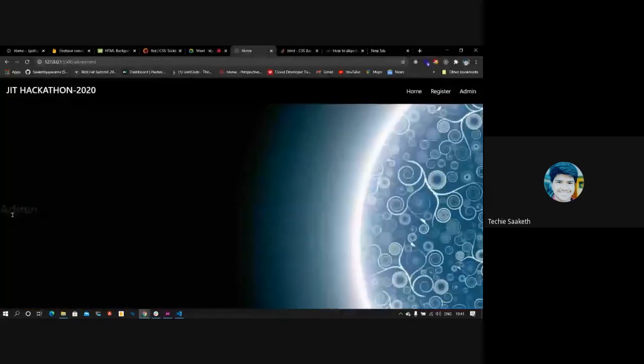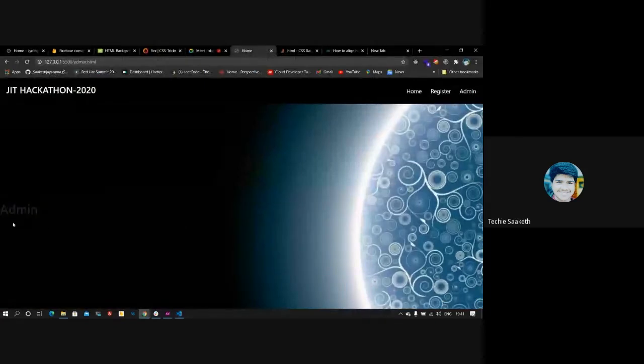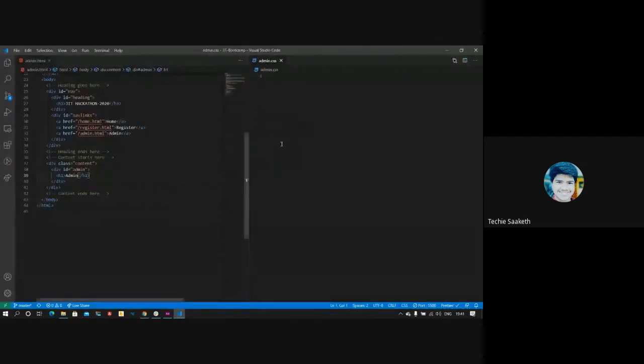Let's see how it looks. See, you can see here that it's a somewhat grayish color. We want that to be white. So we'll target that h1 inside admin. We have given the ID as admin, so we'll write hash and then admin. Inside that we want to target h1, so h1.